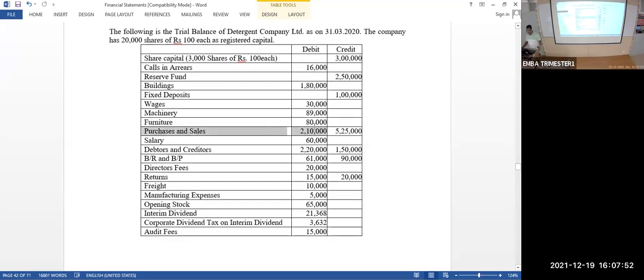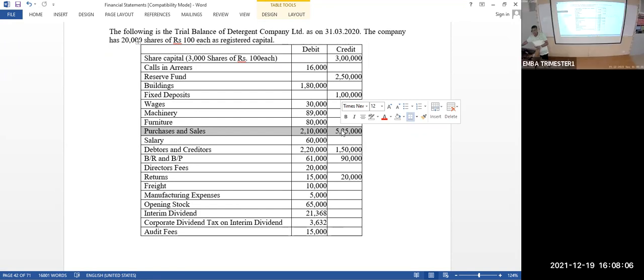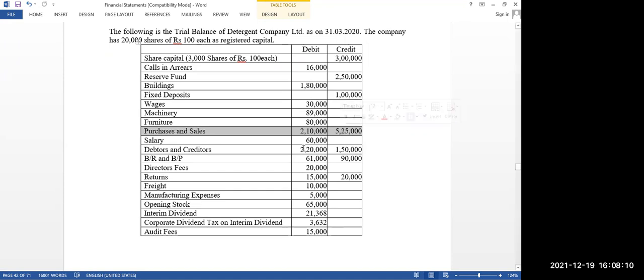Purchases and sales. Look at this. Don't get confused. Purchase and sales is given. Amounts are given in both sides. Debit side as well as credit side. Debit side amount is for purchase. Credit side amount is for sales. So sales is a revenue from operation. Purchase is the expense. Salary. Expense. Employee benefit expense.